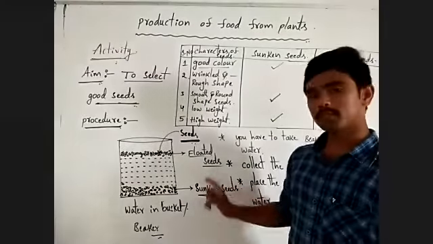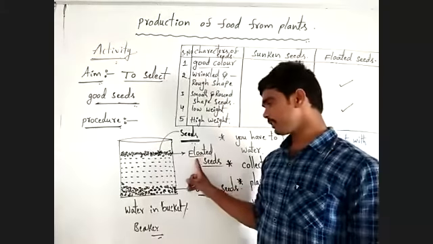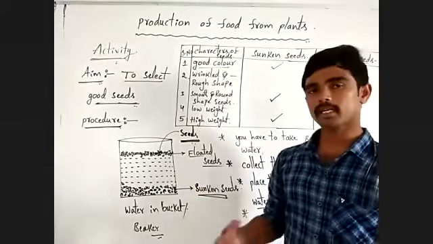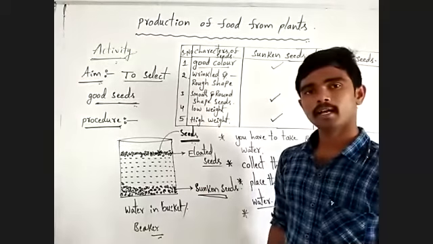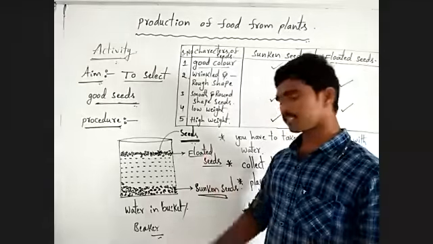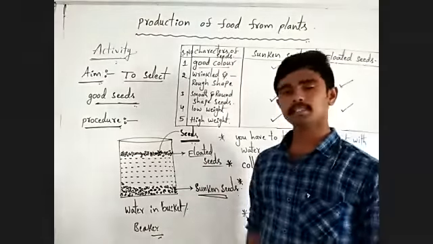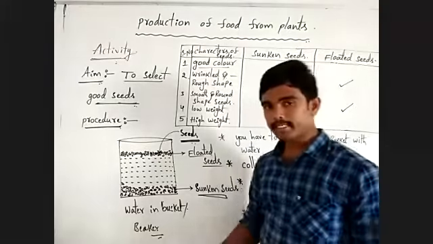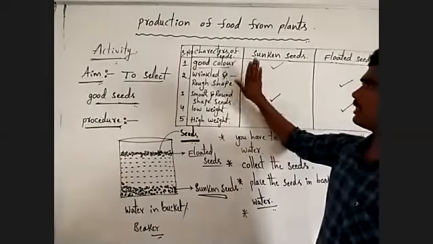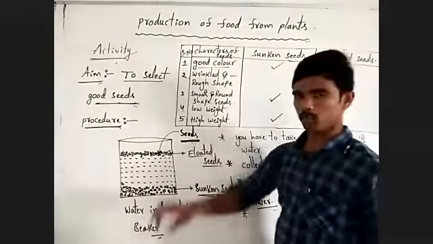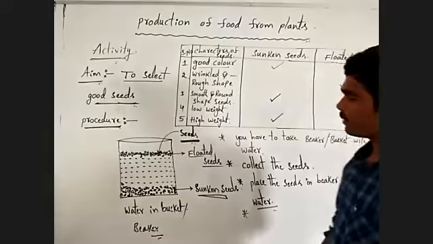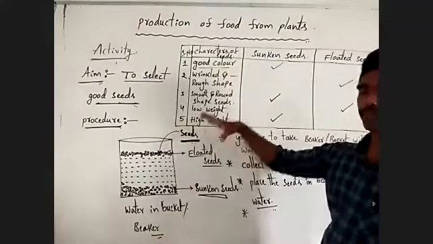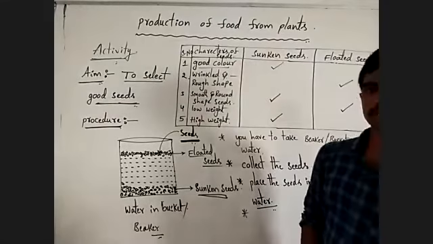Next, you have to observe the differences between the floating and sunken seeds and collect the information about their characteristic features. Next, you have to write that collected information in a table, by drawing it in your notebook.